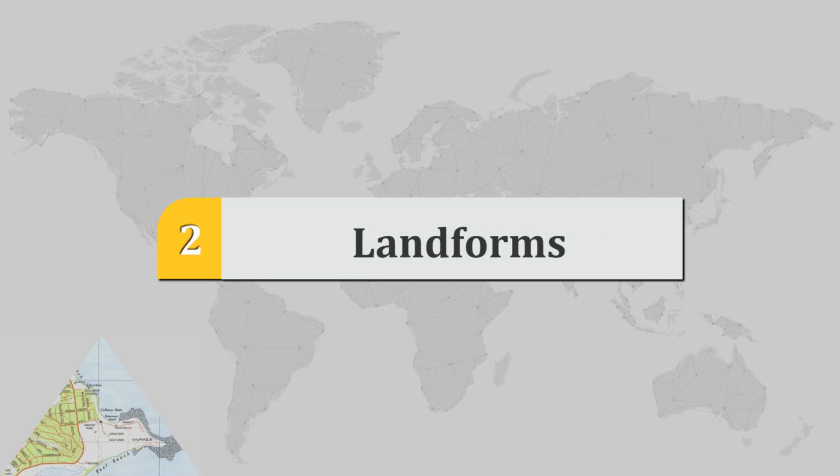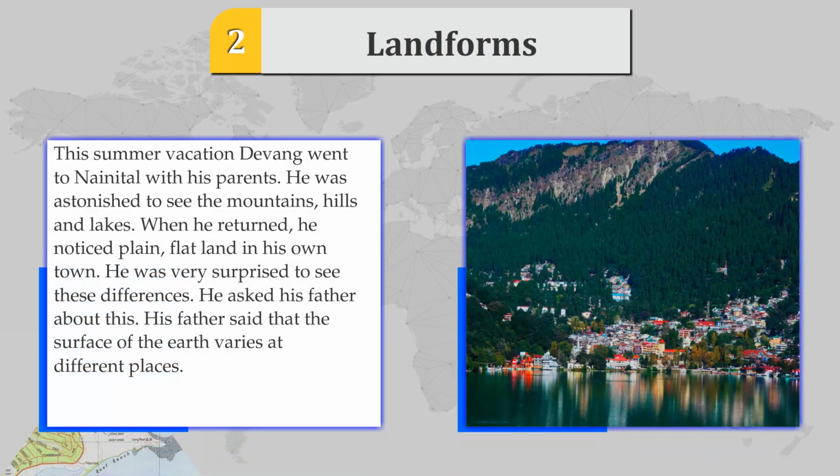Chapter 2: Landforms. This summer vacation, Devang went to Nainital with his parents. He was astonished to see the mountains, hills and lakes. When he returned, he noticed plains, flat land in his own town. He was very surprised to see these differences. He asked his father about this.